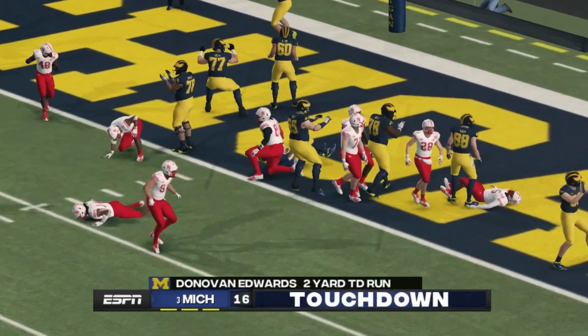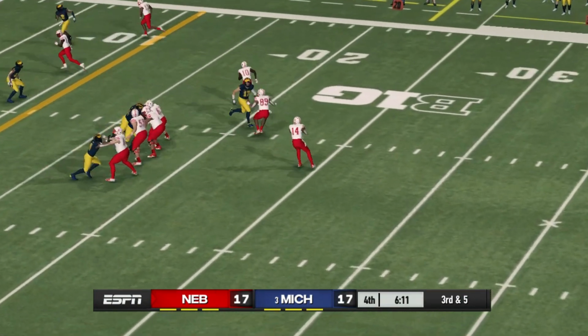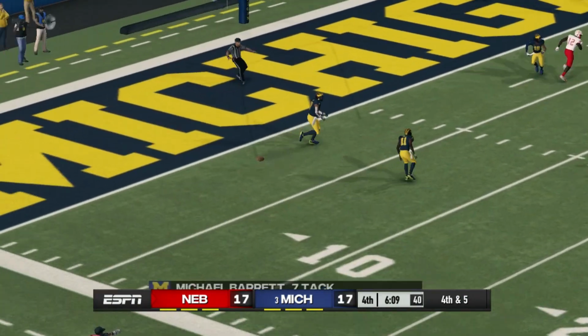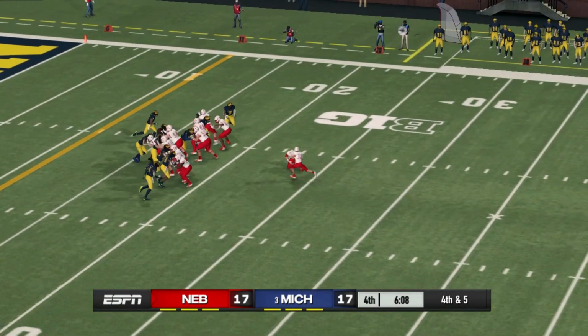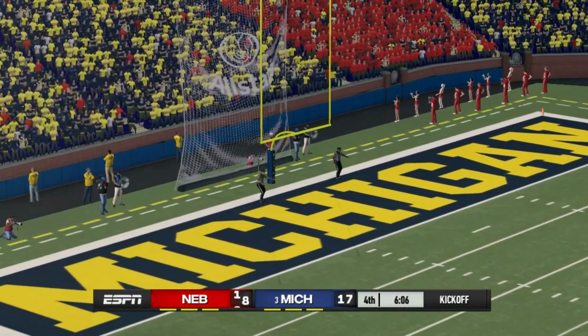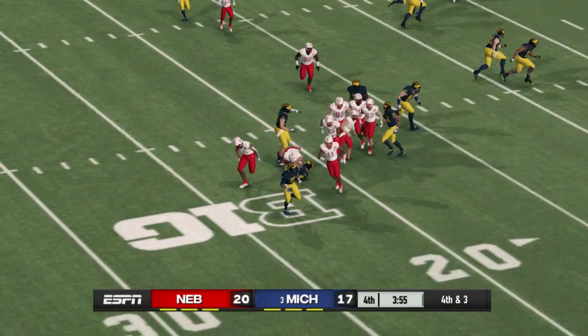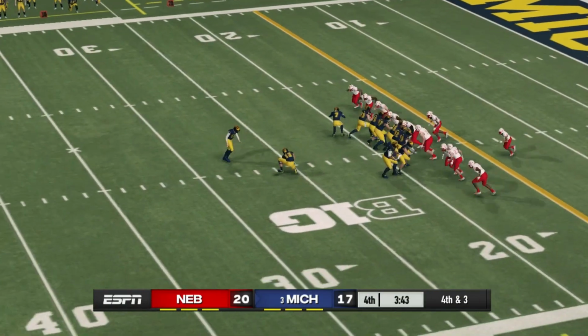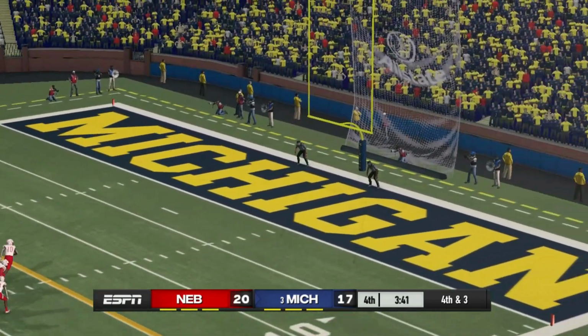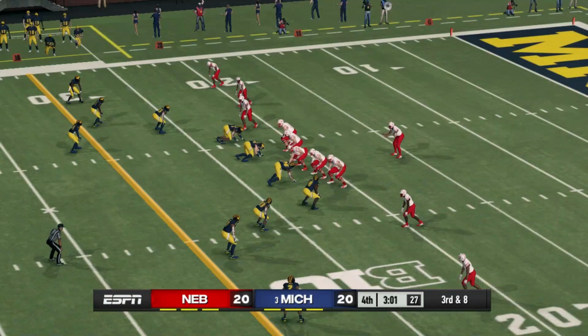Then they go down, and again, Donovan Edwards punches it in, and we're tied at 17. Nebraska football stopped on 3rd down. They kick the field goal here in the fourth quarter now, and they take a 20-17 lead. Michigan looking to take the lead, but they get stopped, so they would have to answer with just a field goal. We're tied at 20, under 4 minutes to play.